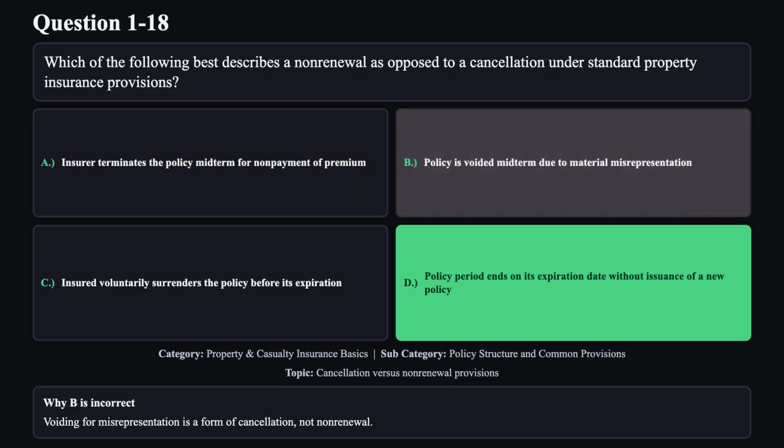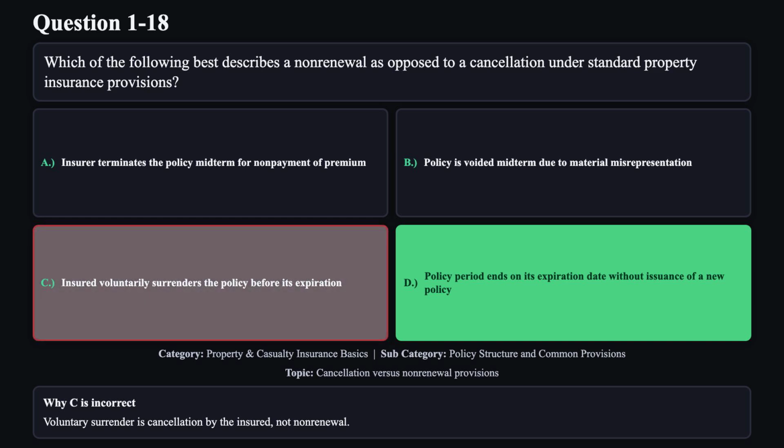Reason B is not correct. Voiding for misrepresentation is a form of cancellation, not non-renewal. Reason C is not correct. Voluntary surrender is cancellation by the insured, not non-renewal.